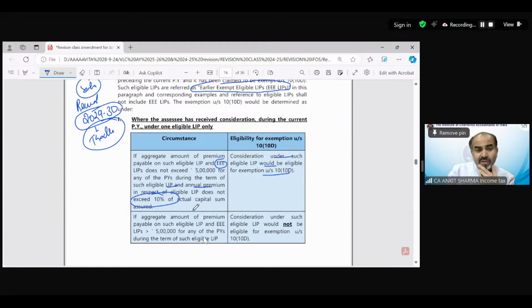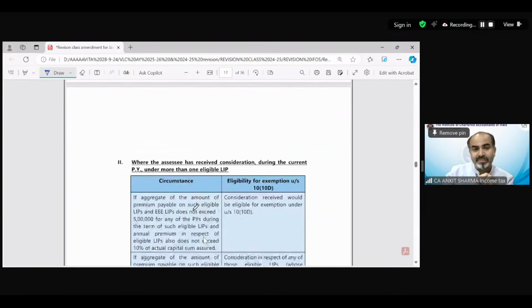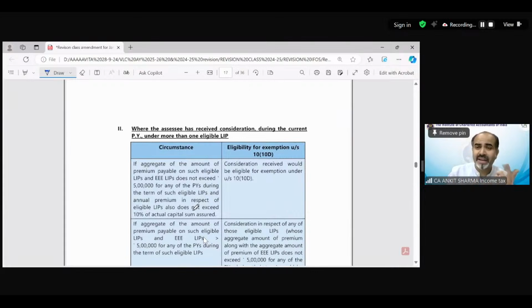If the aggregate amount of premium payable on such eligible LIPs or exempted earlier eligible LIPs exceeds 5 lakh rupees for any of the previous years during the term of such eligible LIP, then consideration under the eligible LIP would not be eligible for the exemption under section 10D in case of a single LIP.